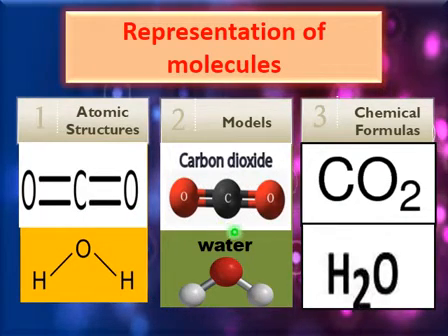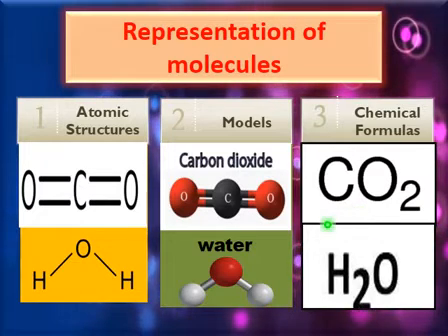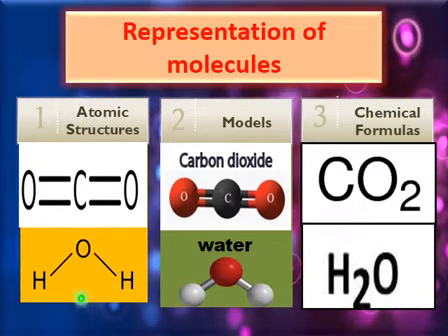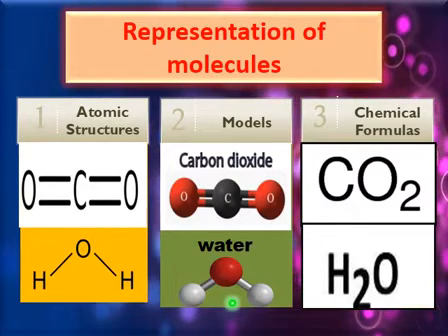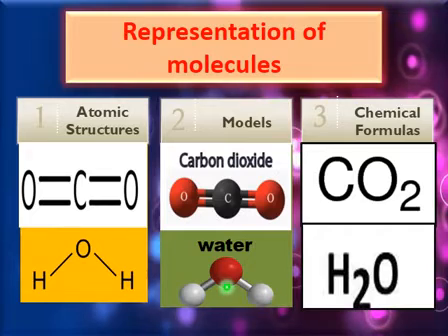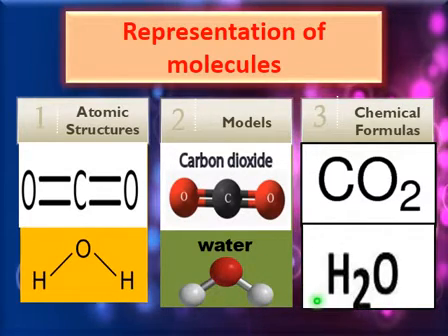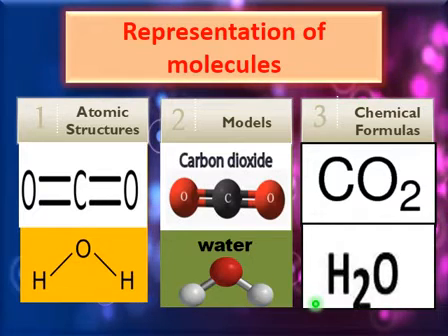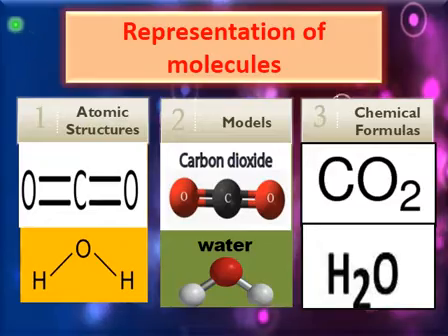It's its model form, and this is the chemical formula of carbon dioxide, CO2. And then there is water. This is its atomic structure, this is its model of water. These atoms are represented as a model and stick form, and then there is the chemical formula of water, that is H2O. So it's an example of representation of molecules.